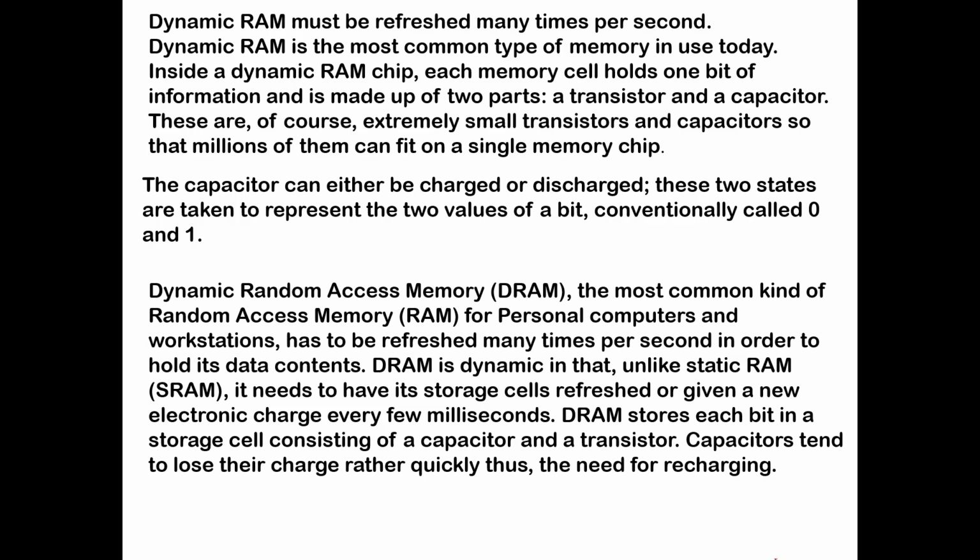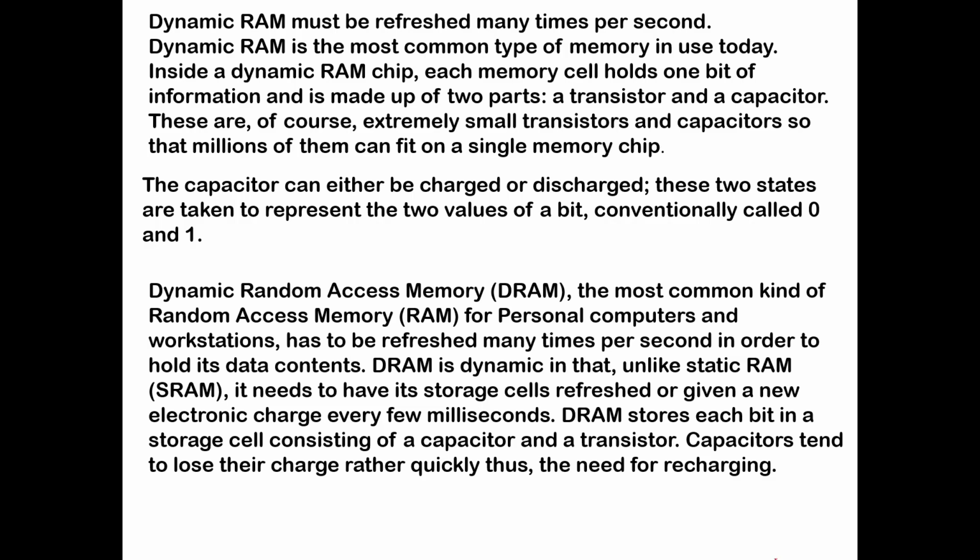The capacitor can be either charged or discharged, and this can be taken as logic 0 or logic 1. Dynamic RAM, the most common kind of RAM for personal computers and workstations, has to be refreshed many times per second in order to hold its data contents.